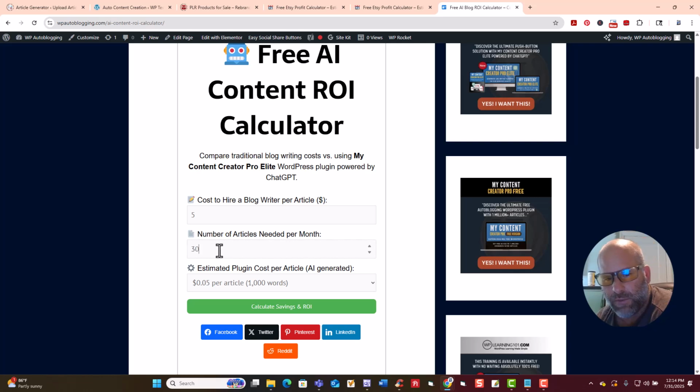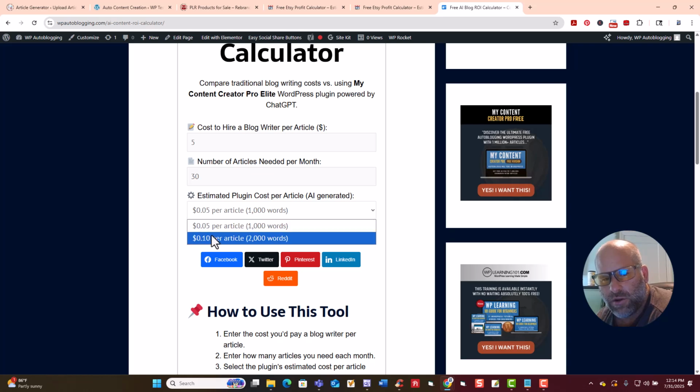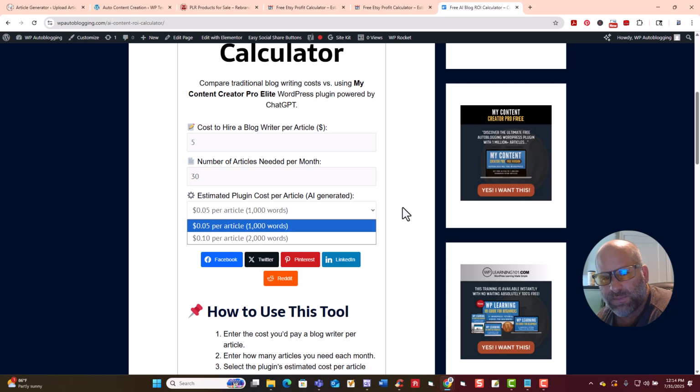If we just do 30 right there, it's going to show you in a sec how much it's going to cost. If you want to write a 1,000-word article or a 2,000-word article, this is with our WordPress plugin called My Content Creator Pro. This is roughly what it's going to cost you for a 1,000-word article, which is very, very cheap, okay? Most likely someone's going to charge you $5 or $10 for each of these, okay?